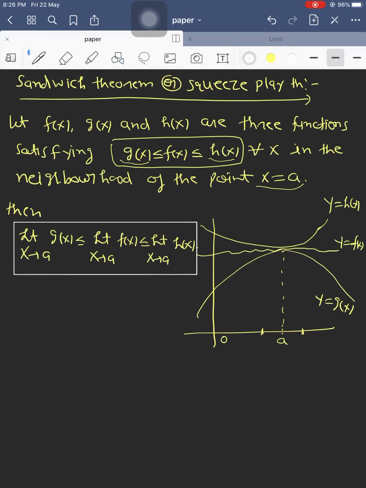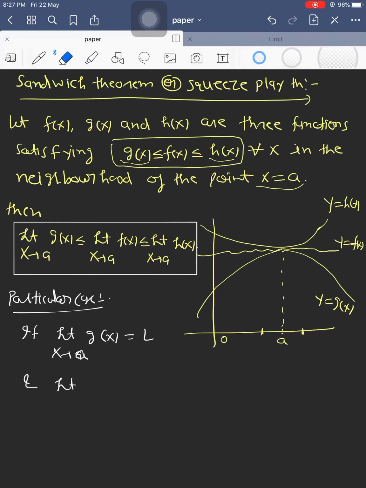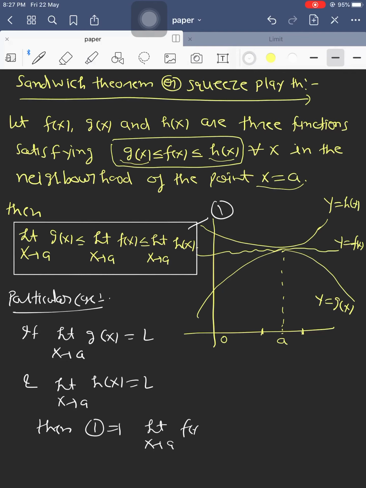Now we talk about the particular case of this theorem. If limit x approaches a of g(x) equals L, and limit x approaches a of h(x) equals L, that is, suppose g(x) and h(x) have the same limit as x approaches a, then this result implies limit x approaches a of f(x) is also equal to L, and this is very clear from the graph.